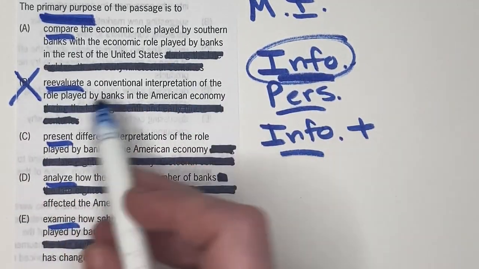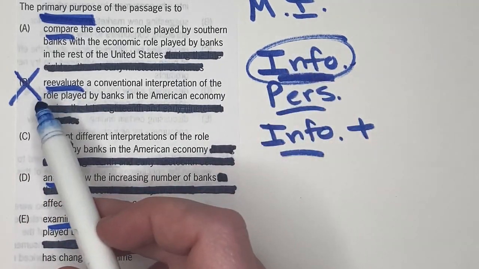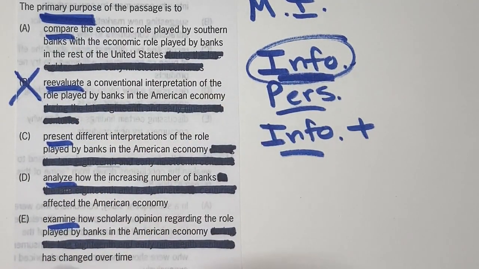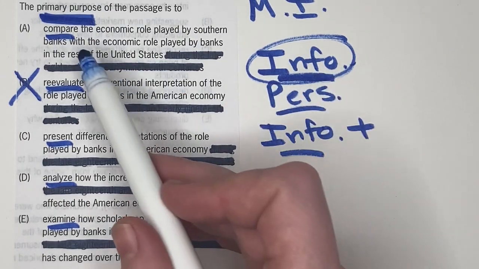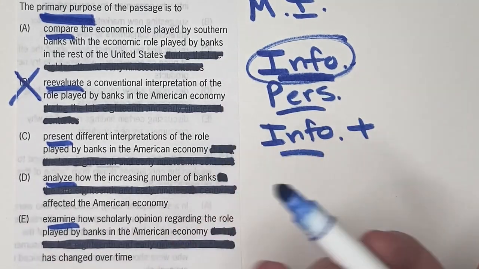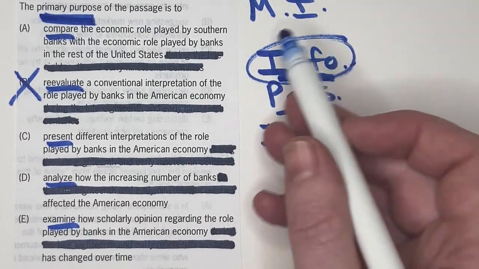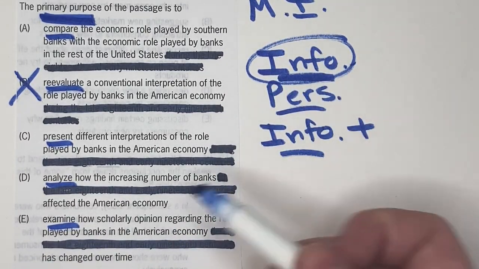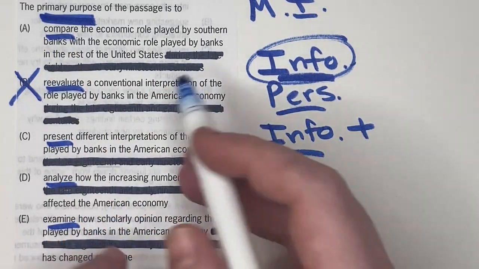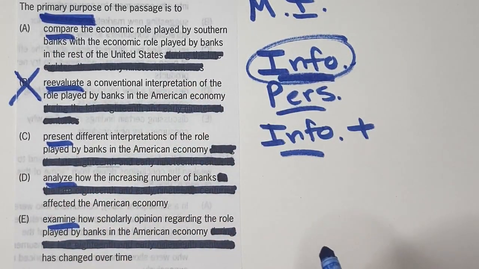I mean, again, we would read the whole thing if we had more time, but just in terms of the verbs, any of these other verbs would probably fit an informational passage. Compare, present, analyze, examine. They're pretty middle of the road, pretty common for info or info plus passages. So we need to get a little deeper. We're left with these 4 that tonally seem to fit.